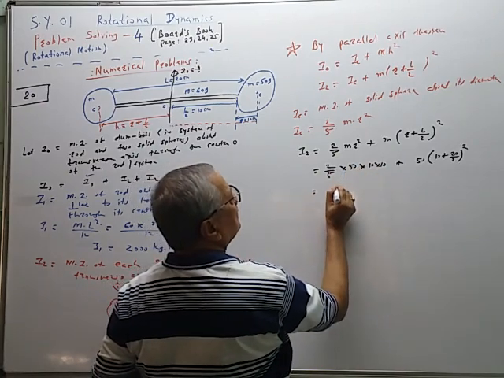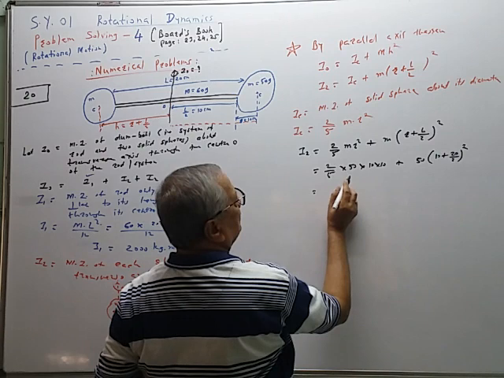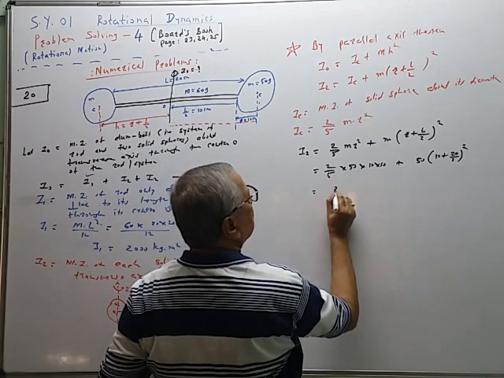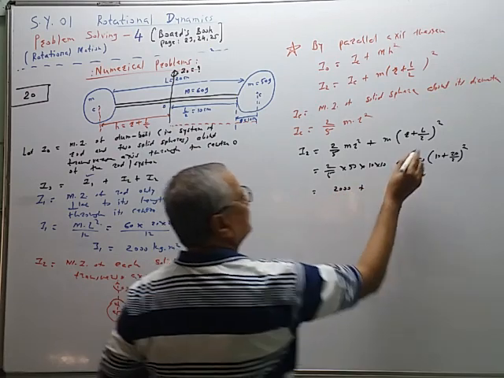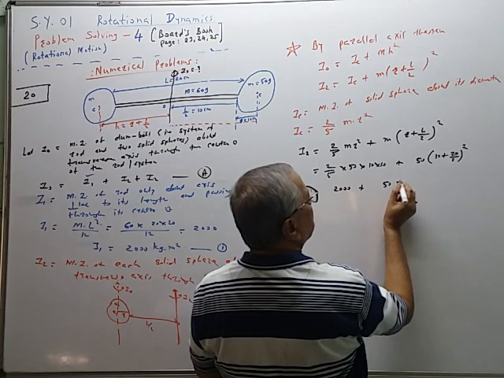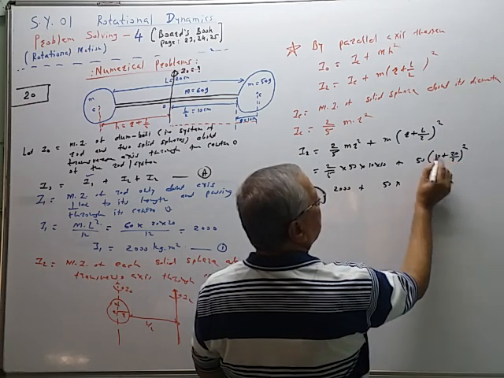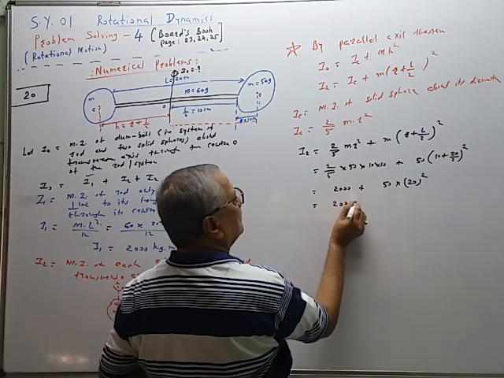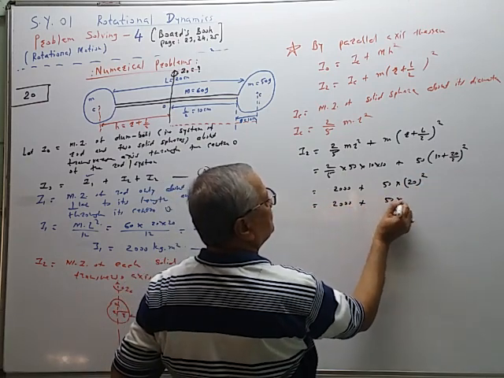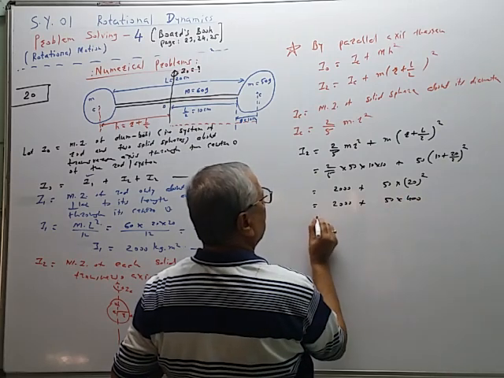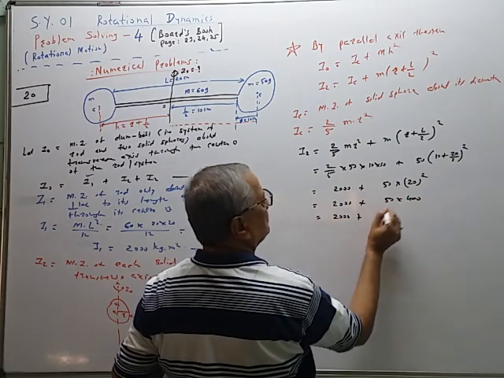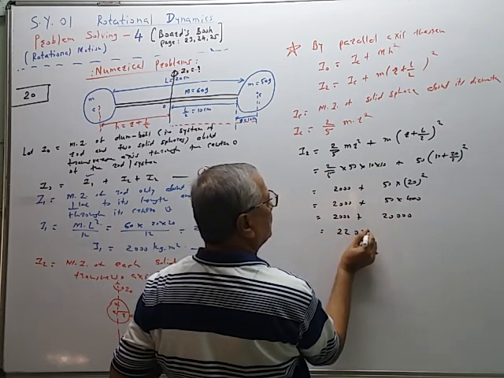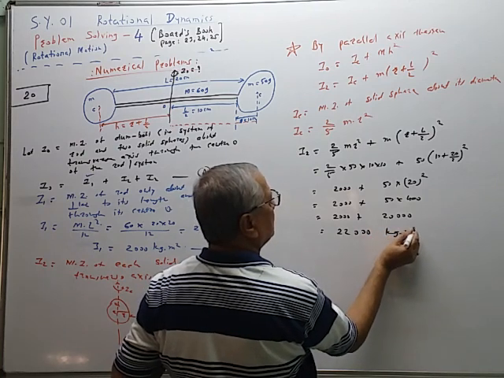So 10 into 10 into 10 is 1000 centimeter. So this is 2000 plus 50 multiplied by 10 plus 10, 20, whole bracket square. So 2000 plus 50 multiplied by 400. So 2000 plus 20,000. So this is equal to 22,000 kg meter square.